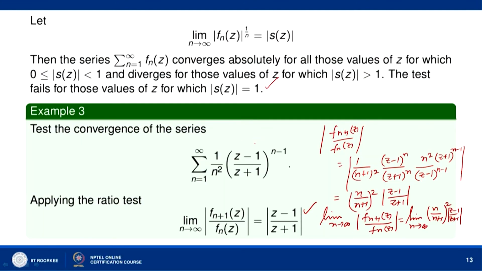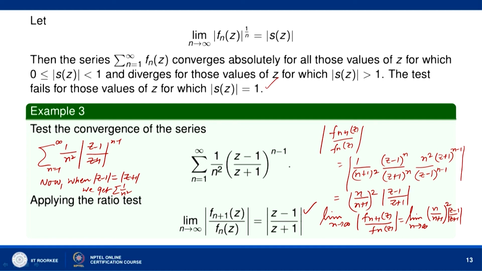So, if you take modulus here, let us consider the series of absolute values, sigma n equal to 1 to infinity 1 by n square mod of z minus 1 upon z plus 1 raised to the power n minus 1. Okay. So, now when mod of z minus 1 upon z plus 1 is equal to 1, we get sigma 1 by n square series, which we know is a convergent series.